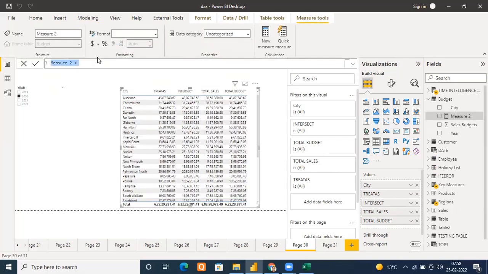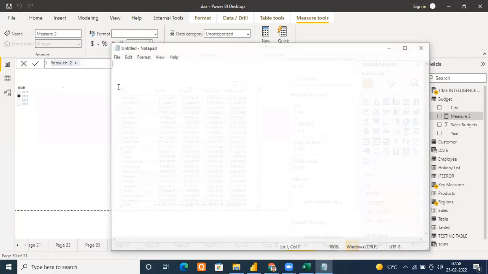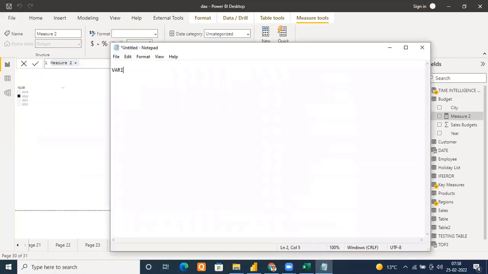Okay. First of all, why do we use variables? Understand? There are three prime reasons for using variables. If somebody asks why we even consider variables in DAX, so far we have not used them, but why do we actually consider them? First important reason, variables make your code look systematic. Means anybody who is reading your code will be able to understand what you have written. Very much like variables in languages like C, C++ and everything. There you create variables to store values, right? With the help of which you can store the values in a system or in memory, right? So they make your code look systematic.